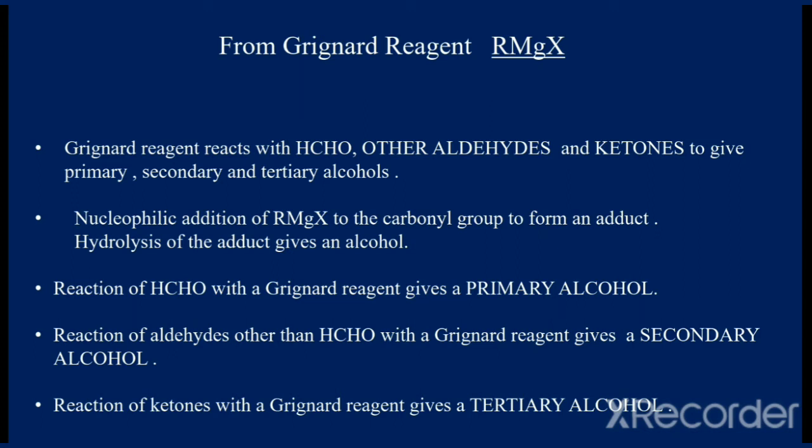Hydrolysis of the adduct gives the final product alcohol. Reaction of methanal with a Grignard reagent gives a primary alcohol, whereas reaction of aldehydes other than methanal gives a secondary alcohol. Reaction of ketones with a Grignard reagent gives a tertiary alcohol.